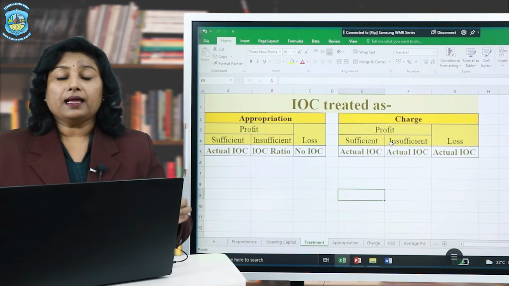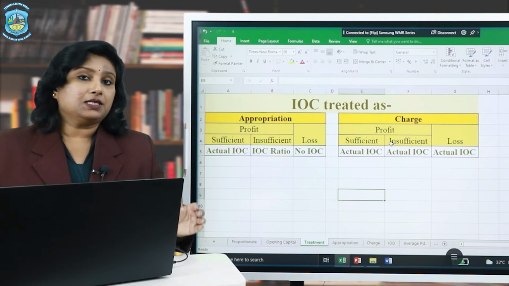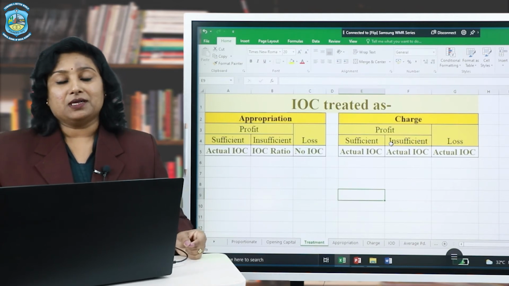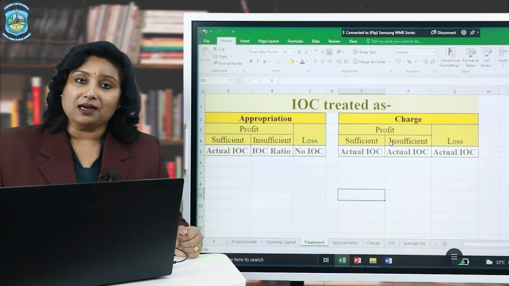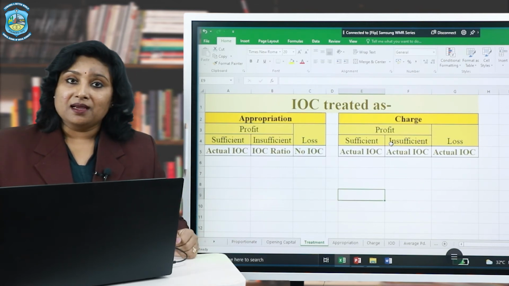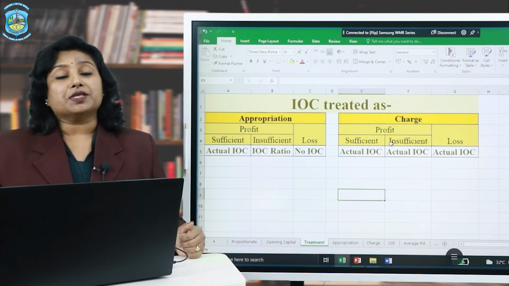And the third situation is if the firm has suffered a loss, even in such a situation, interest on capital will be provided in the profit and loss appropriation account in the same manner as we have done earlier, even if the loss increases because of the amount of interest on capital.